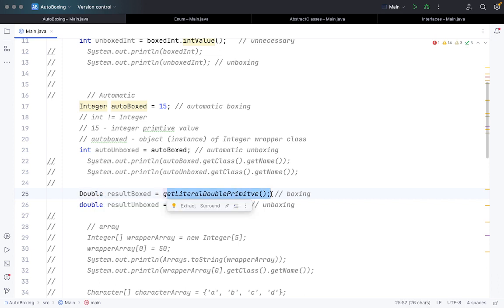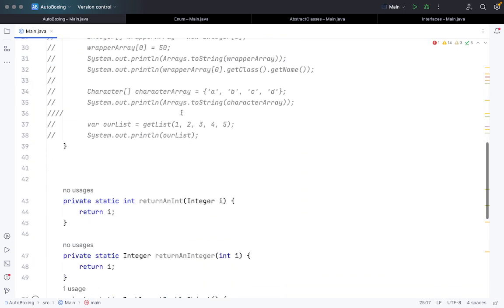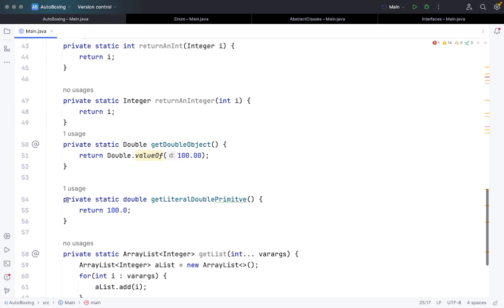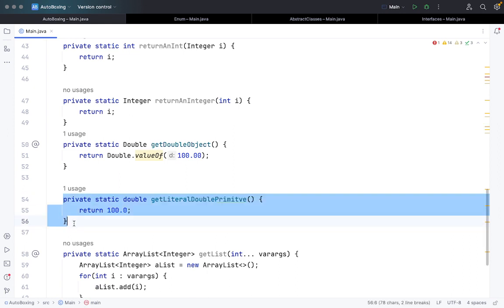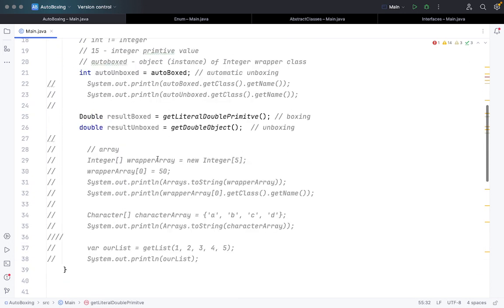It's a function which will return a double value, and this double value will be stored in a Double wrapper class object called resultBox. This getLiteralDoublePrimitive, lines 54 to 56, is just returning a double value, and then we are storing that into an object called resultBox.